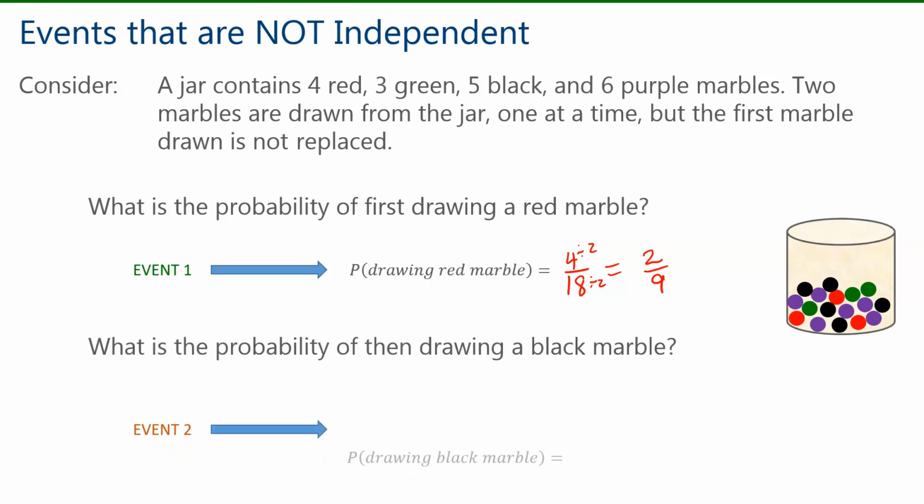Our second event is the probability of drawing then a black marble. Our favorable outcome this time, there are 5 possibilities. There are 5 black marbles in the jar. But now, because we didn't replace the first one, there are a total of not 18, but 17 marbles left in the jar. Our probability then of drawing a black marble, 5 out of 17. And that fraction is in simplest form. We see again that the result of event 1 definitely had an impact on what happened in event 2. It influenced that probability. Therefore, these events are not independent.